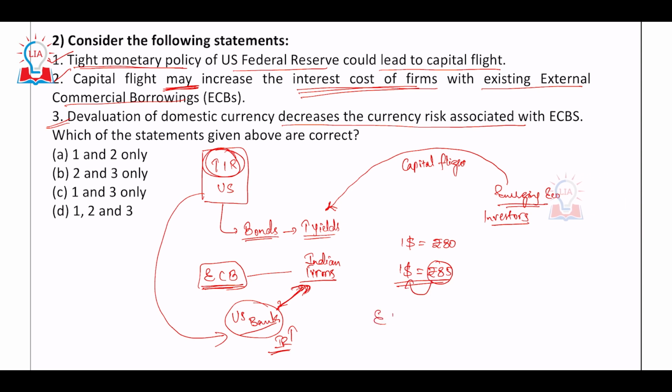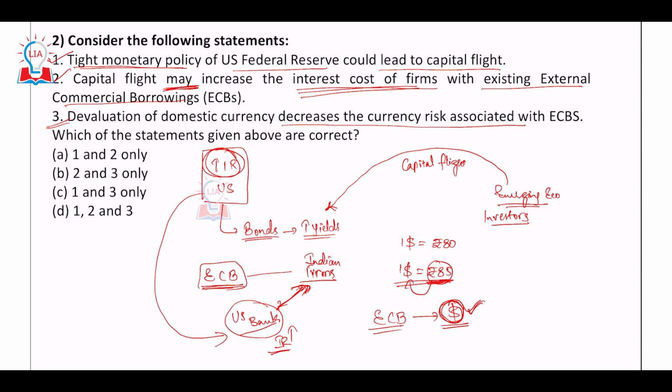So we know that ECB is a liability a firm has in terms of dollars. It has to pay in dollars. So if the interest rates are increasing in the US, the firm is supposed to pay more dollars as interest. If it has to pay more dollars, right? If it has to pay even the same amount of dollars, it has to spend more rupees to buy those dollars.